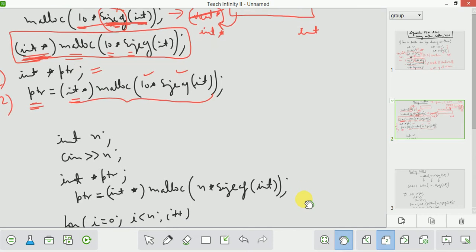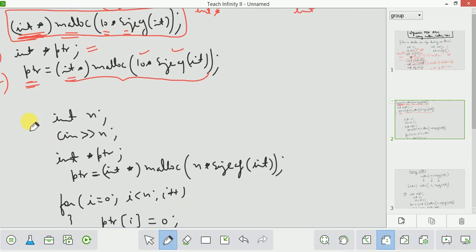In the next step, you will take input from the user about how many elements you want. Suppose I want to create an array of n elements, then I will take n from the user.